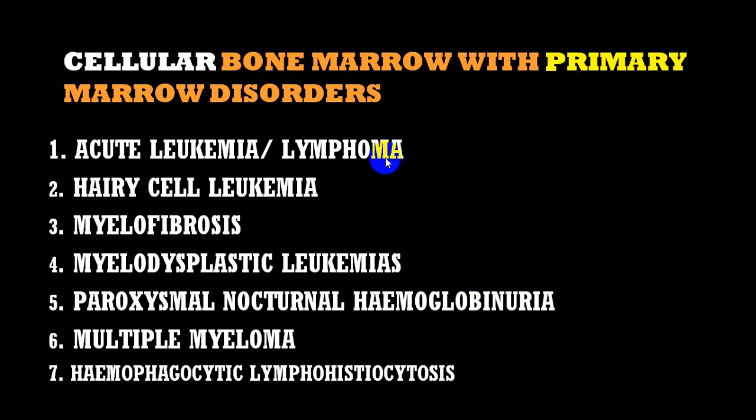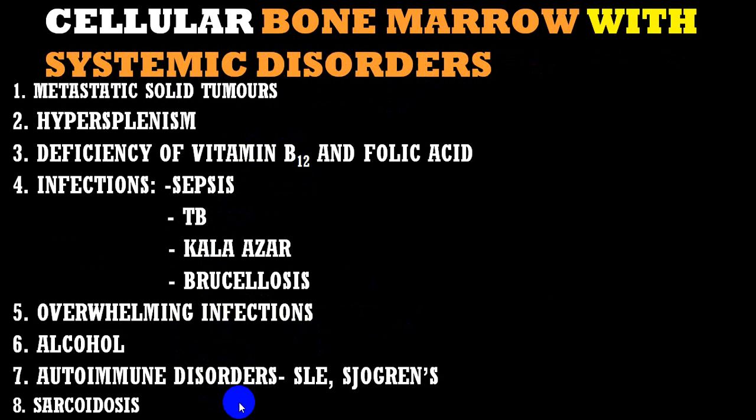Bone marrow with primary bone marrow failure, because this will be bone marrow material is being destroyed, like leukemia, lymphomas, myelofibrosis, myelodysplastic leukemias, PNH, that is paroxysmal nocturnal hemoglobinuria, multiple myeloma, etc. While systemic disease like hypersplenism, B12 and folic acid deficiency, severe sepsis, tuberculosis, Kala Azar, brucellosis, severe overwhelming infections, alcohol, SLE, Sjogren's syndrome, sarcoidosis, storage disorders like Gaucher's, Niemann-Pick, etc. All this will infiltrate in the bone marrow and produces bone marrow damage and pancytopenia.